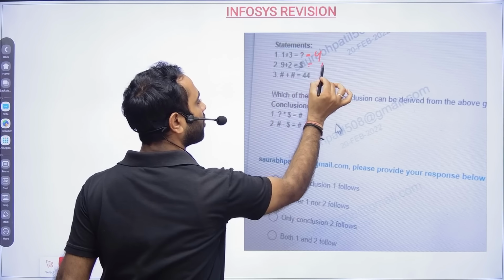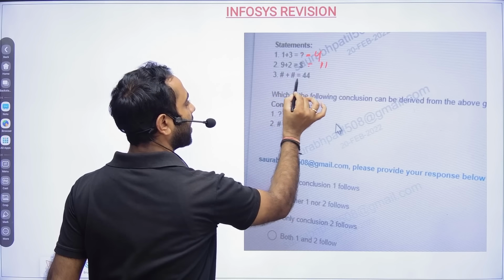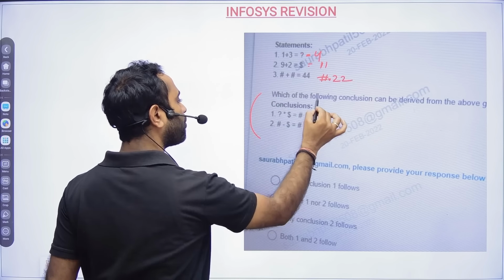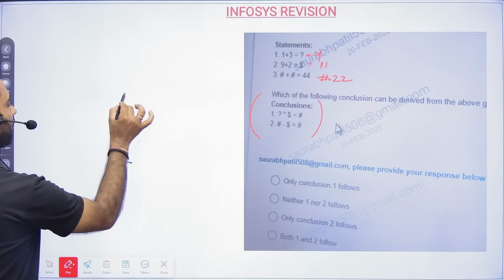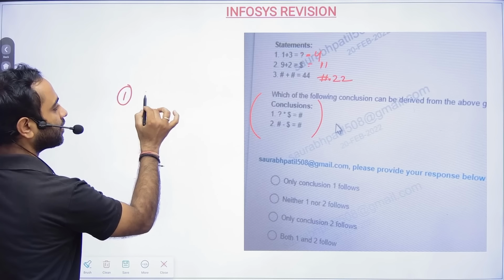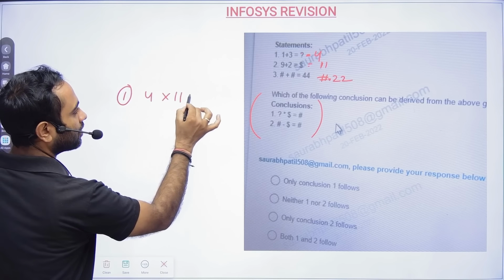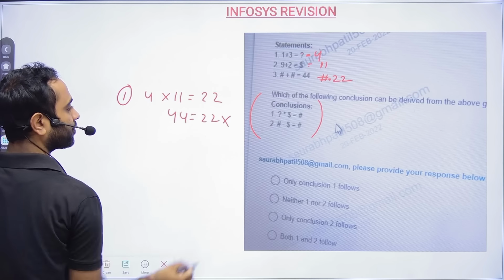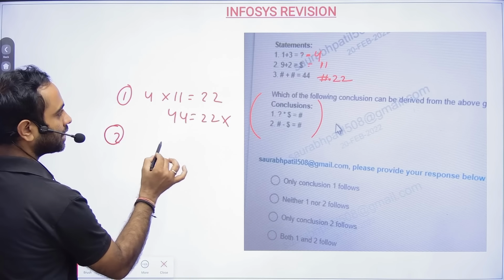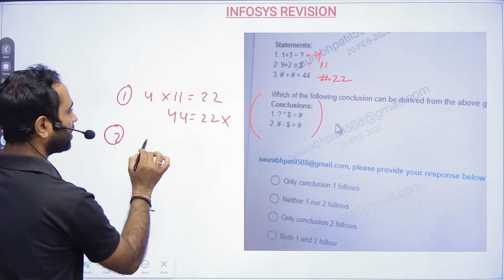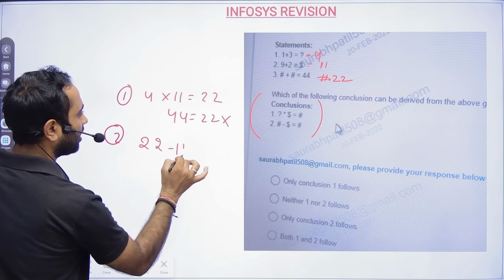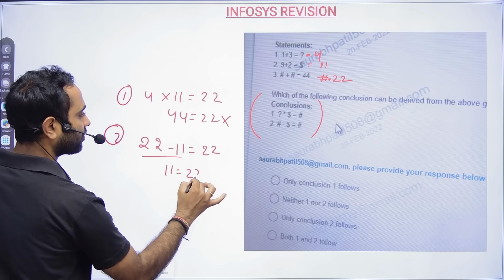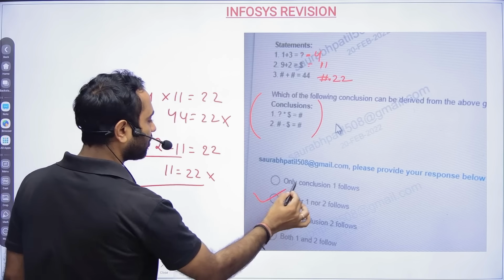9 plus 2 is $. $ is 9 plus 2, 11. Has plus has is 44. That means has will become 22. Now put in this conclusion and see if you're getting the answer or not. So question mark is 4 and $ is 11 and has is 22. So 44 is equal to 22? No. Conclusion 1 does not follow. Then has, sorry, has is 22 minus $ is 11 is equal to 22. So 11 is equal to 22. This also does not follow. So my answer will be neither one nor two follow.